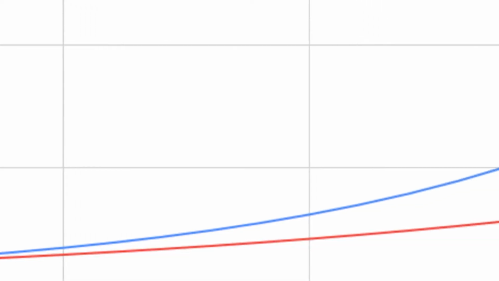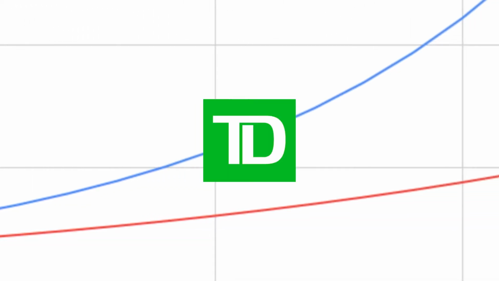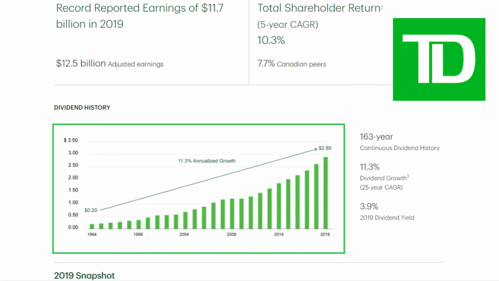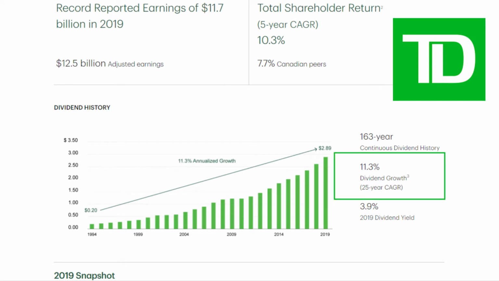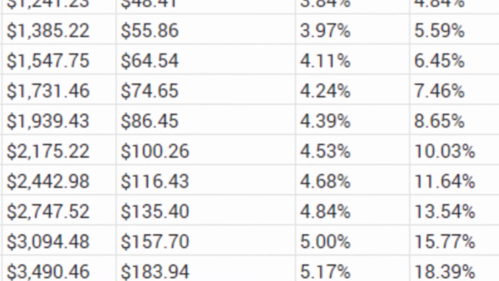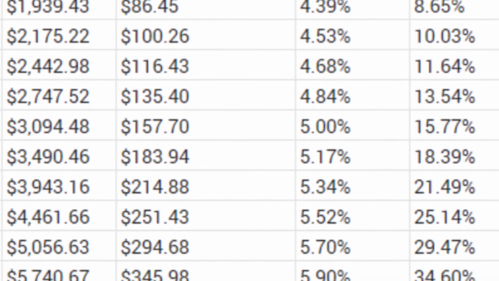To visualize dividend investing, I've built a dividend model of TD Bank over the last 20 years. This Canadian bank has a historical reputation of raising its dividend consistently. To make this model, I took the historical statistics of the stock and projected them into the future. I used the historical compound annual growth rate, also known as the CAGR, of the dividends based on the last 25 years, which was 11.3%, as well as the CAGR of the stock based on the last 10 years, which is 7.7%. Let's see how $1,000 performed in the last 25 years while reinvesting dividends.